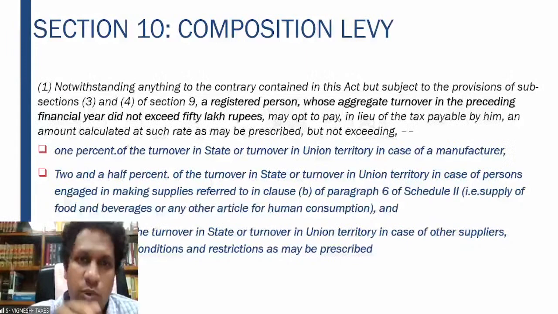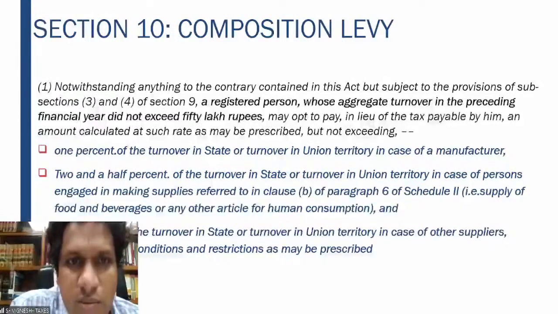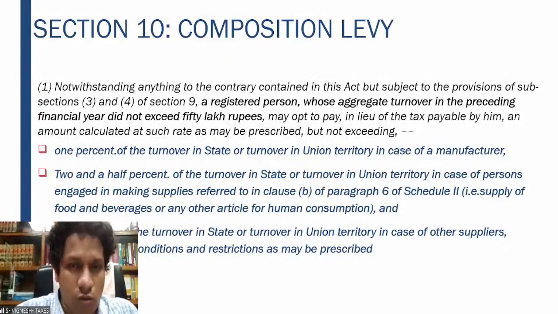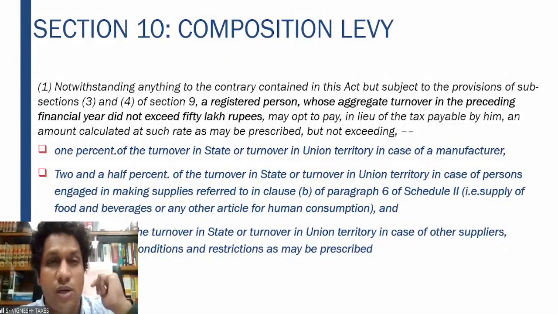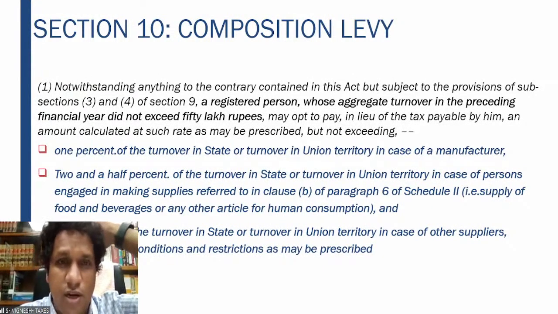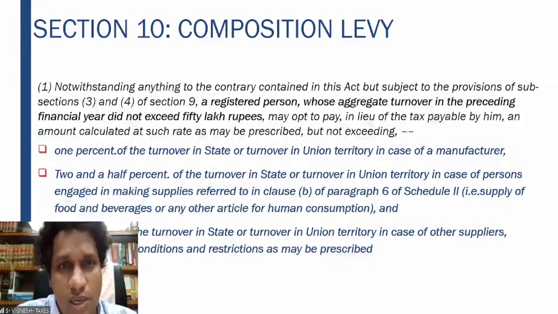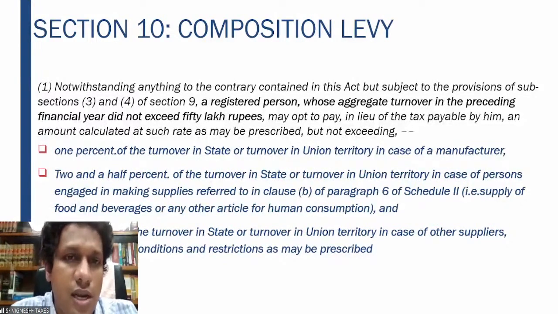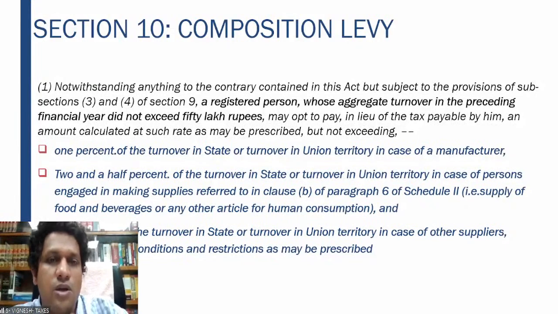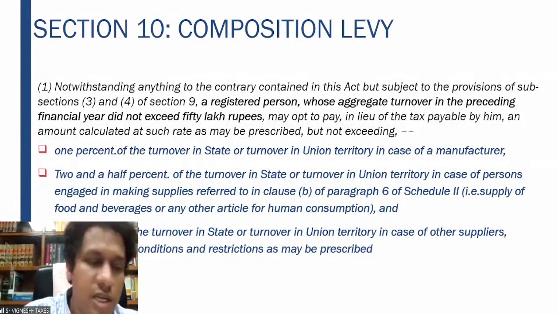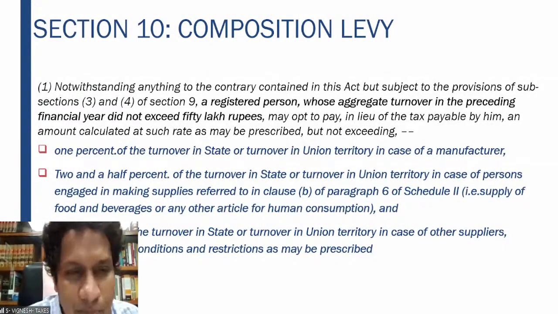So therefore, if a composition dealer has an inward supply which is subject to reverse charge mechanism, he has to pay the tax on the reverse charge mechanism as well. But the disadvantage, you will come to know shortly, is that he will not be able to claim the input tax credit. So therefore, an important point is a composition scheme person should make sure that he does not have any inward supplies on which reverse charge is applicable. Only then he should go for the composition scheme.